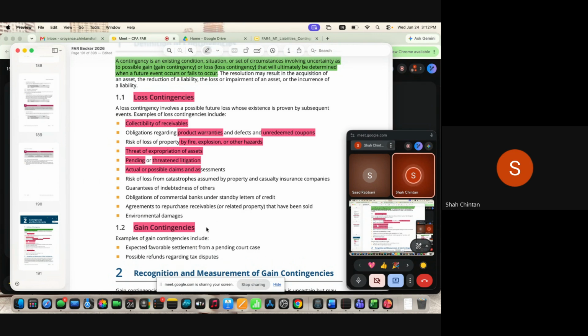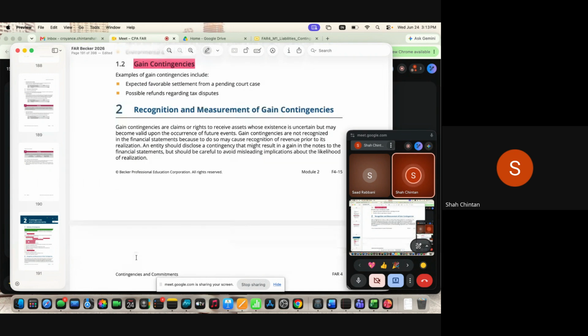If you have a gain contingency, for example, you have sued someone and you expect that you will get a settlement of $1 million after 6 months. So there is a contingency. You may get it, you may not get it, but you are on the gain side. So you will not record anything today. You will wait for the actual gain to be recognized. So gain contingencies are never recorded, but whether they need to be disclosed or not, we will see in a further session. Or maybe there is a possible tax refund. Anything which you expect, which is a gain, you don't record anything upfront. You wait for the actual gain to be realized. For loss, you may have to account for it.